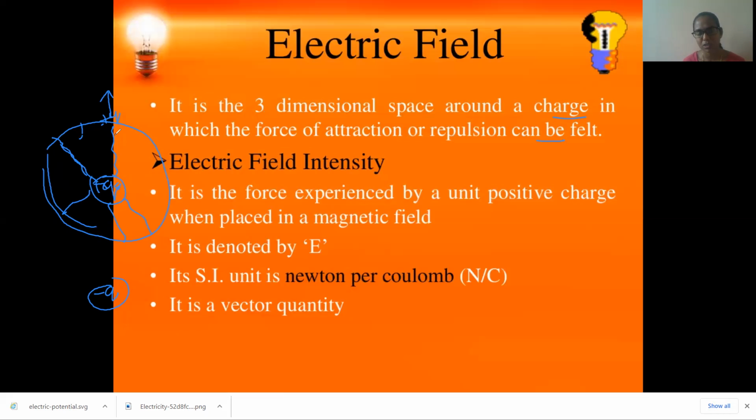If you bring one more charge, a test charge as we call it, it will attract or repel based on the charge you brought. Up to some distance only it will do. After that distance, even if you bring it, it won't be affected. That means the field has the strength to attract only up to that much extent.